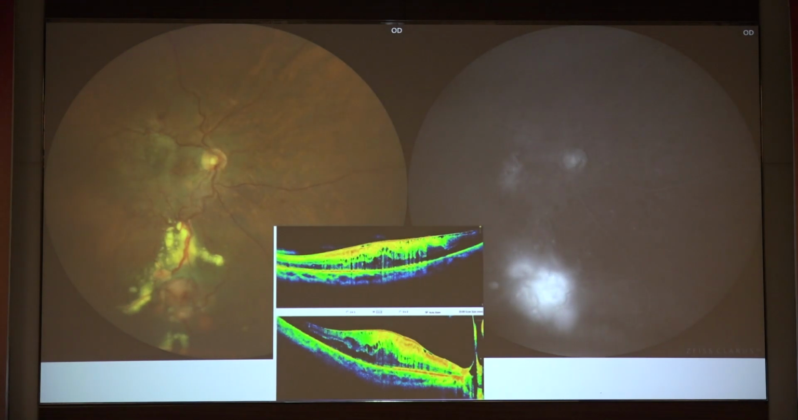So this was another patient with retinal cavernous hemangiomas, and he had an epiretinal membrane development, and this was the case that Dr. Manisha was talking about. So we did.